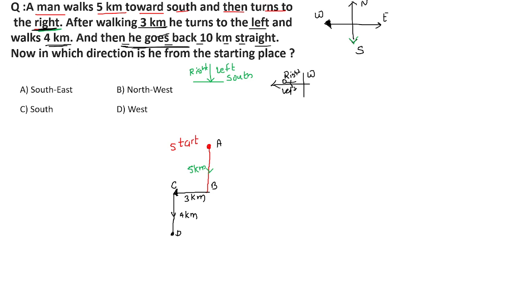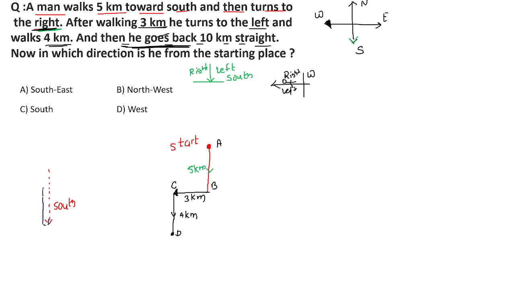He goes back. It means, student, he was walking in which direction? He was going in this direction. It means he was walking in the south direction. Now he is going to turn back. It means he is going to actually take a U-turn from here.